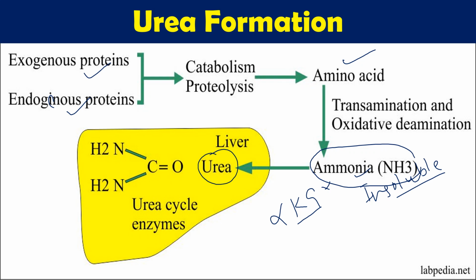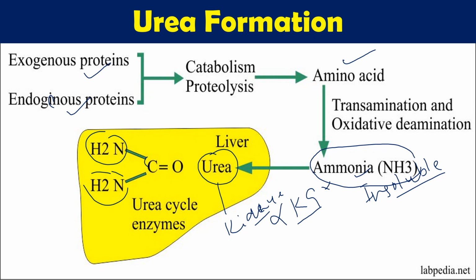Urea is normally synthesized in the liver, because some of the chemical reactions occur only in the liver. We will see this in detail. So urea synthesis occurs in the liver, and then it is transported from the liver to the kidney, so that it is finally excreted through the urine outside the body.